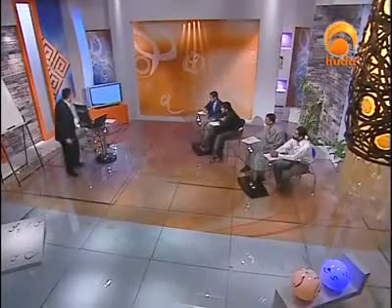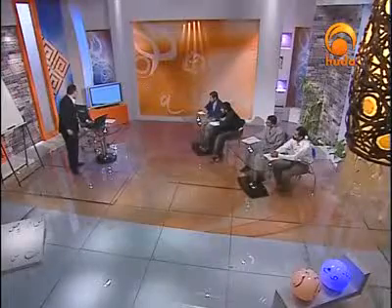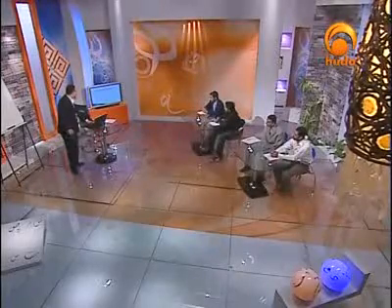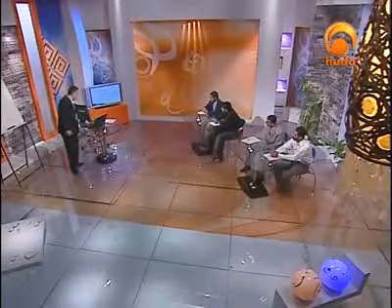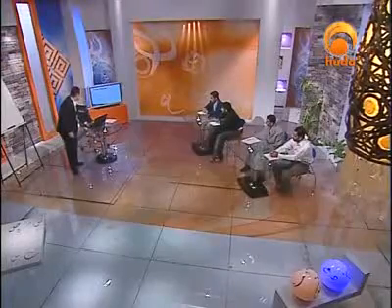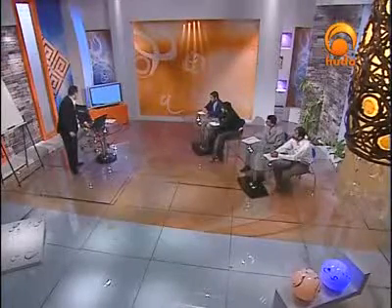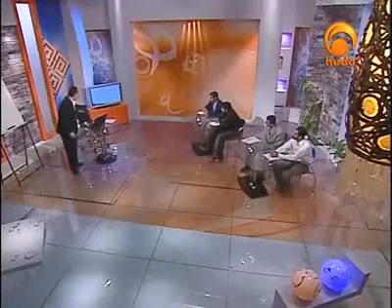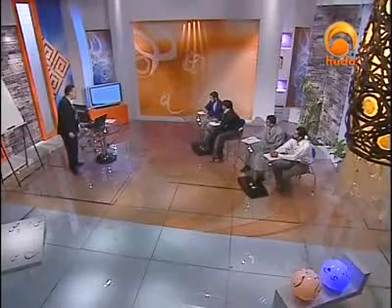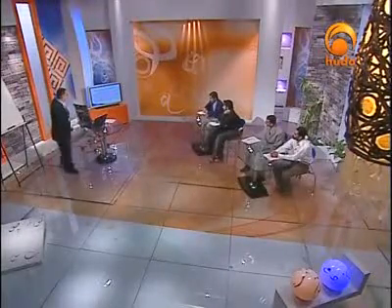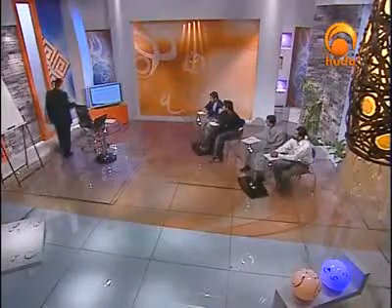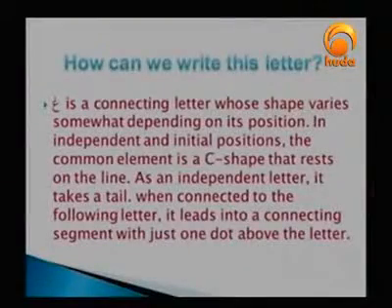Ghain. Right. I mean, in Ghain we also have a tail, but we also have just one dot. One dot above the letter. And I will tell you where it is. I mean, the dot actually has a specific position in Ghain. Ghain is a connecting letter whose shape varies somewhat depending on its position.